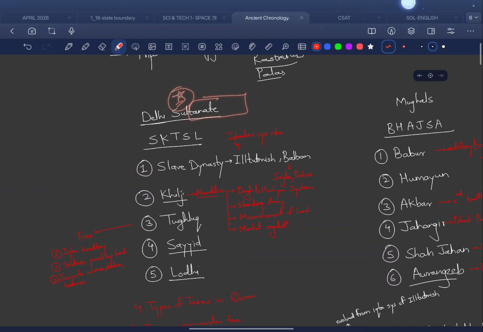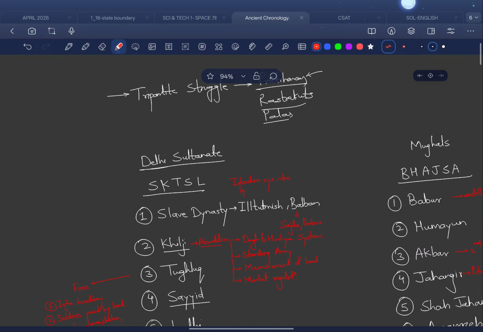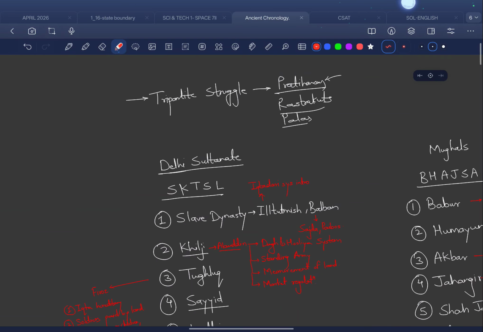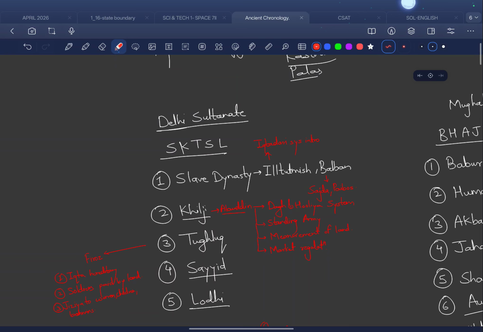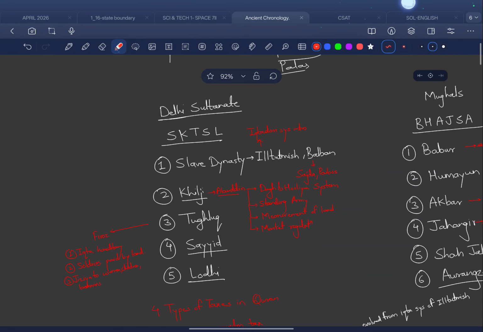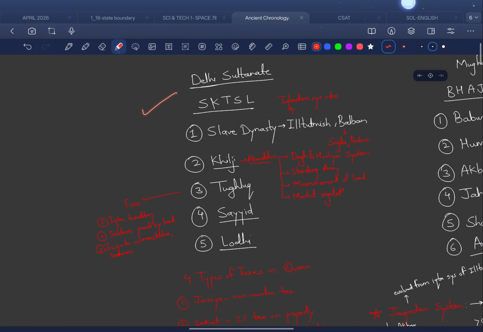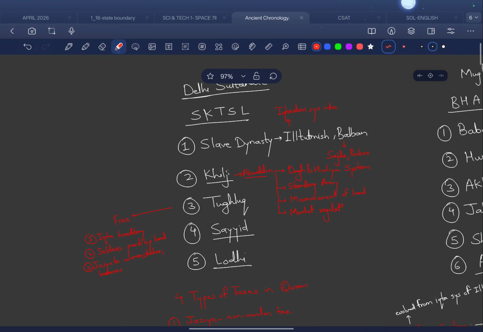After that, due to the tripartite struggle and also due to various other factors, there was no central powerful authority in India to rule, and all the kingdoms and dynasties were fragmented. So what happened was we had the Sultanate period, which is also called the Delhi Sultanate. We have the following dynasties which ruled during the Delhi Sultanate period. I have made a mnemonic called SKTSL.